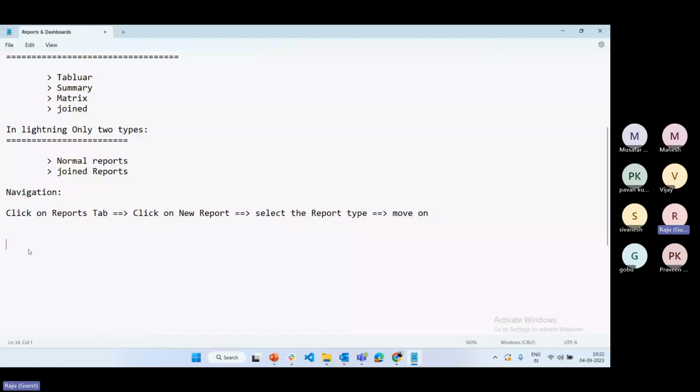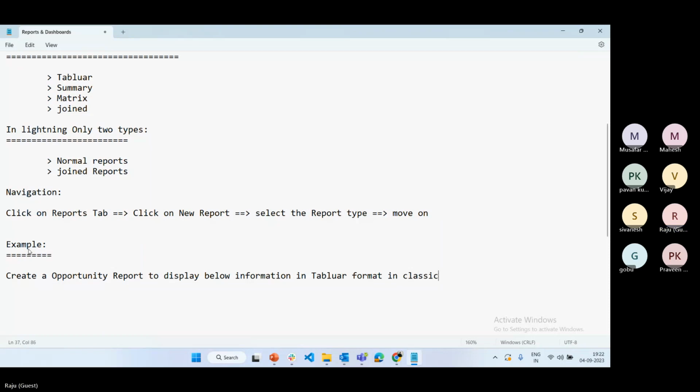Let's see one example today, how to create a report. Basic example: create an opportunity report to display the below information in tabular format in classic. What is that?